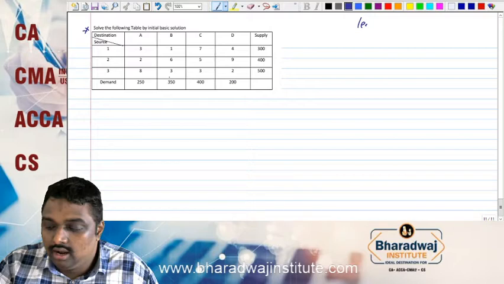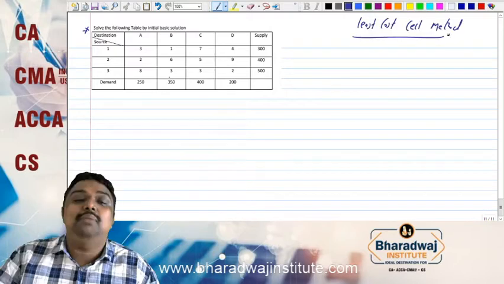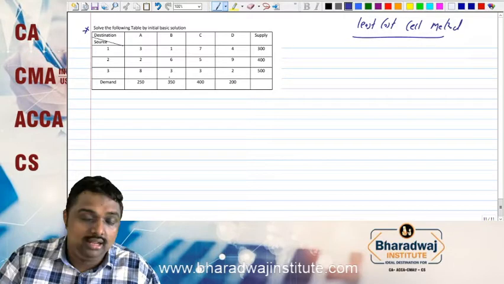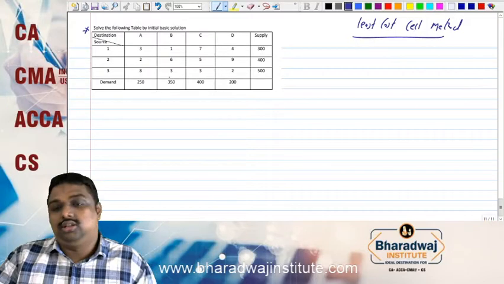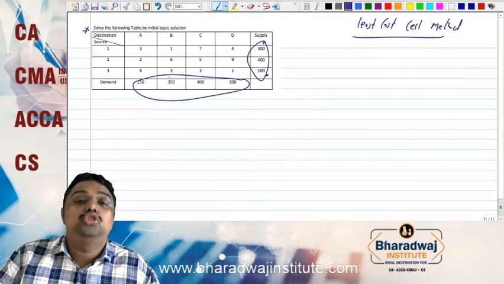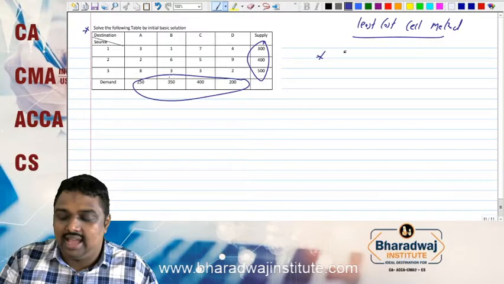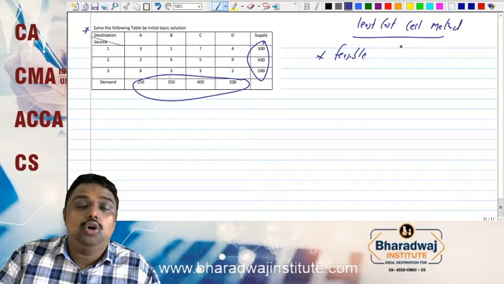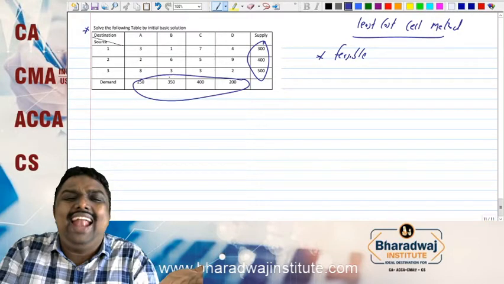So my dear friends, there are some principles we have to follow under this concept. What is the first concept? The first concept is the demand and supply both should be equal. We call that as feasible or not. So feasible means demand equal to supply. Otherwise we can call it as